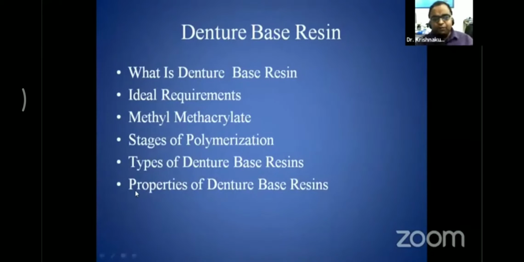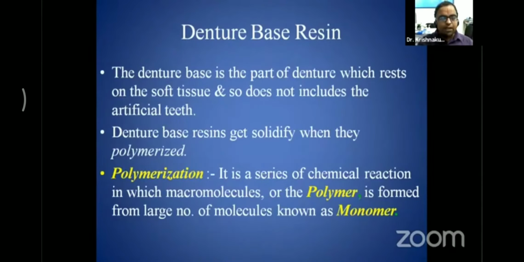The next topic for our discussion is denture-base resin. It would be covered under: what is denture-base resin, ideal requirements, methyl methacrylate, stages of polymerization, types of denture-base resin, and properties of denture-base resin. The denture-base resin is a part of the denture which rests on the soft tissue, and so does not include the artificial teeth. It means the pink portion of any complete denture is called the denture-base resin.